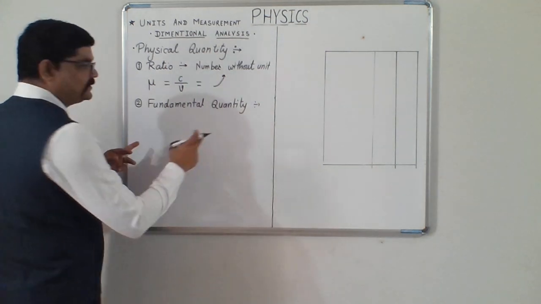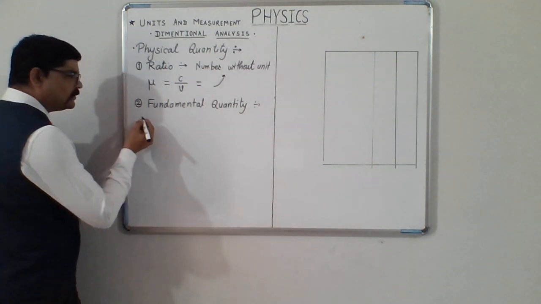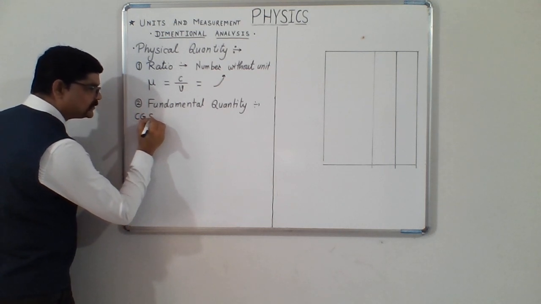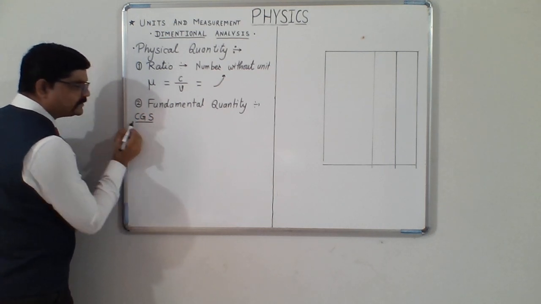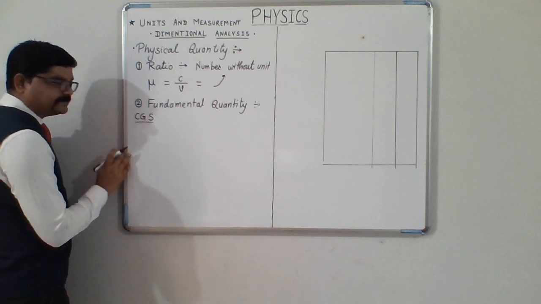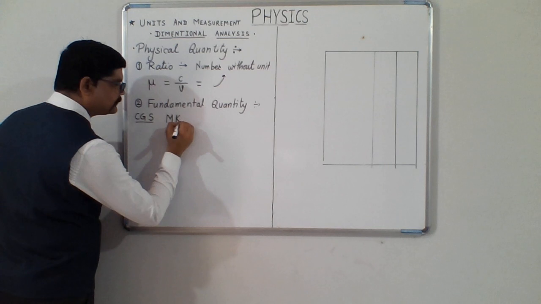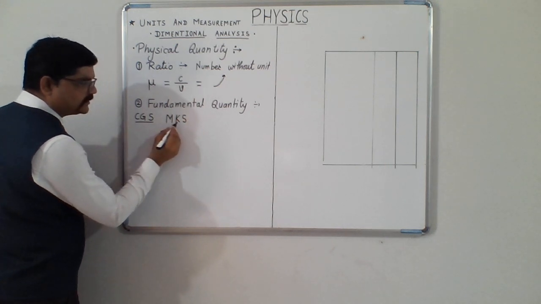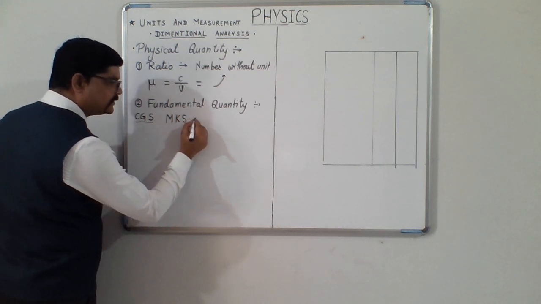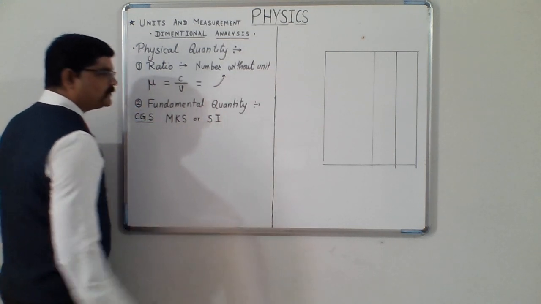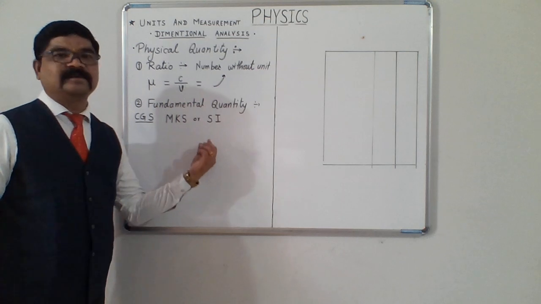There are different systems of units, like the CGS unit system, centimeter gram second, MKS, meter kilogram second, which is also called the SI unit system, the international system of units.